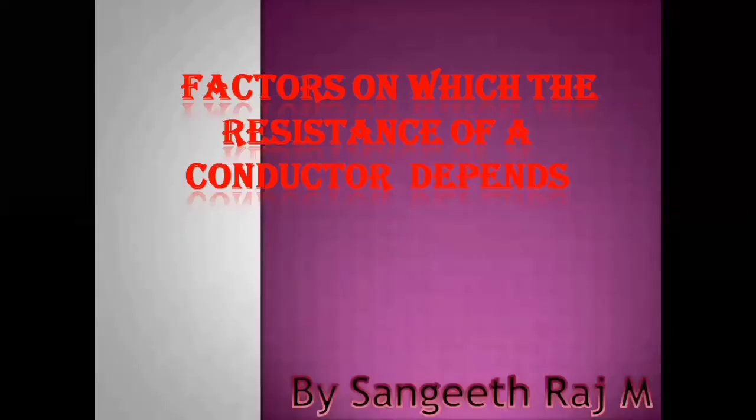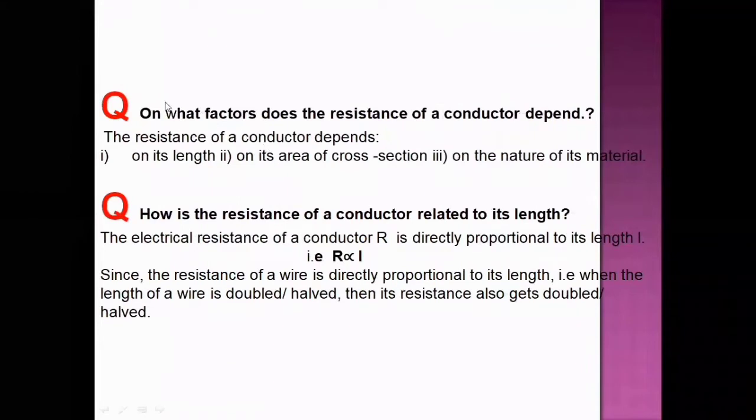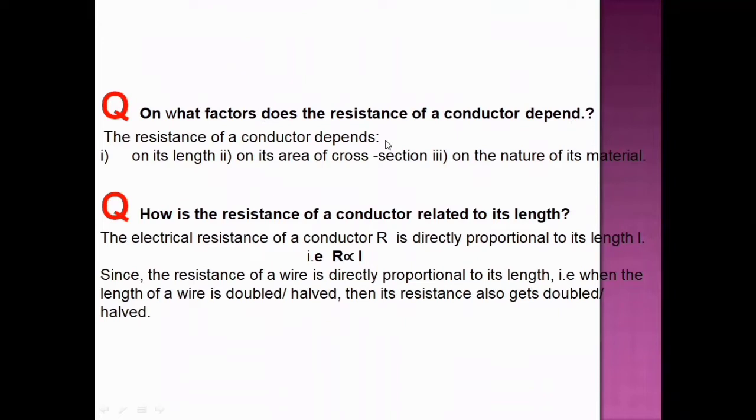Now, let me brief out the factors on which the resistance of a conductor depends. On what factors does the resistance of a conductor depend? The resistance of a conductor depends on its length, on its area of cross section, and on the nature of the material.